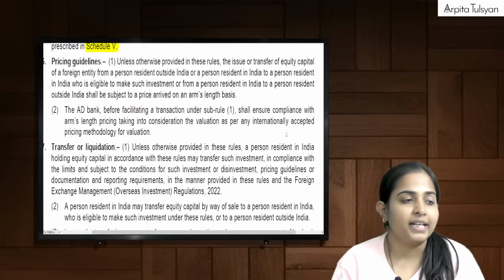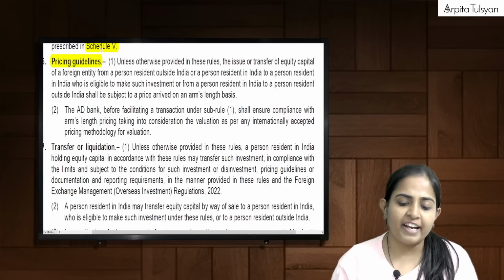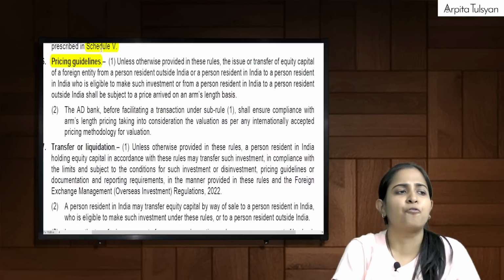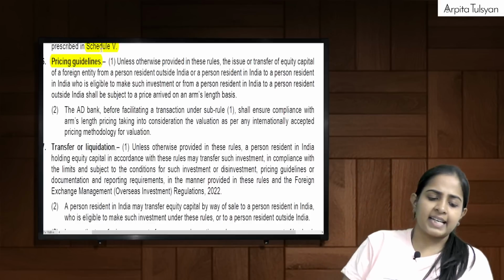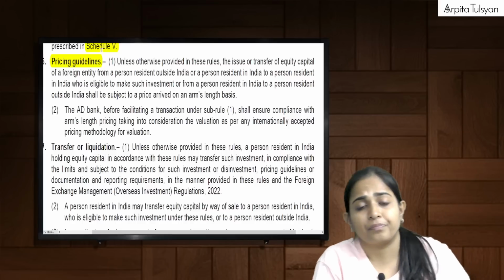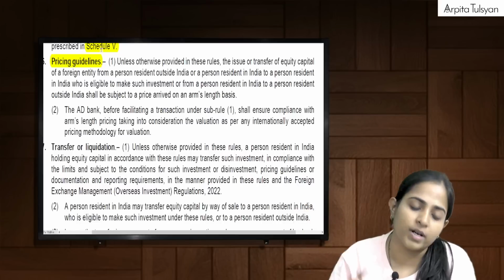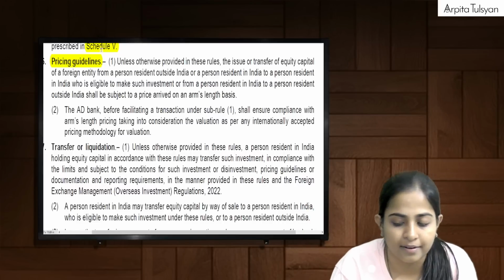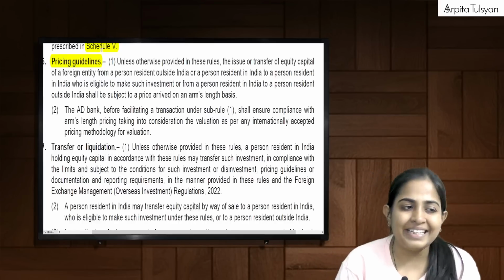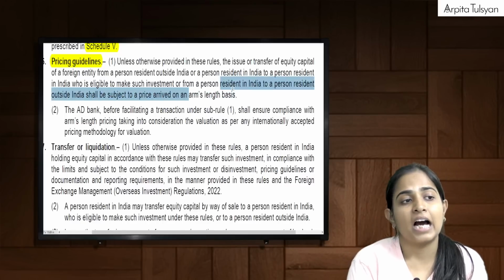Now the next point, that is your pricing guidelines. Okay, very simple point. What they have told here is, everyone with me, no need to read it fully. Now here they say that whenever there is any investment to be done by a PRI, whenever there is any overseas investment to be done by a PRI, or whenever there is a disinvestment to be done, these transactions should always be done at arm's length price.